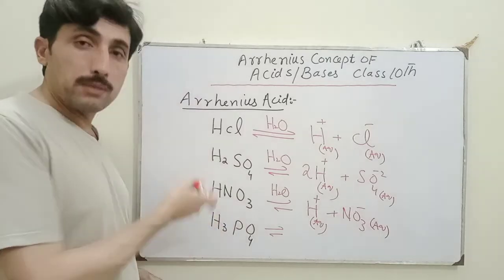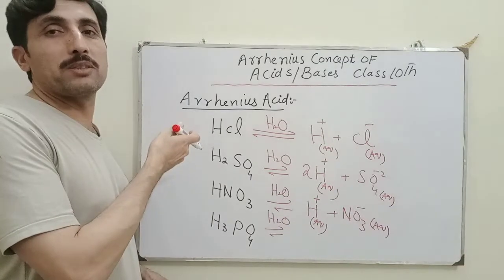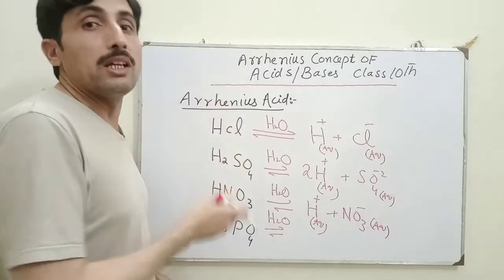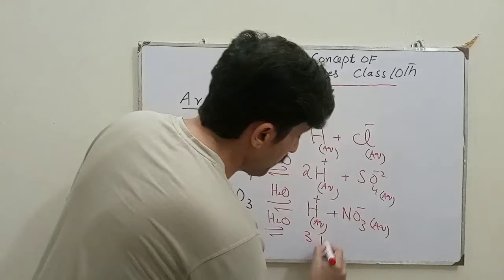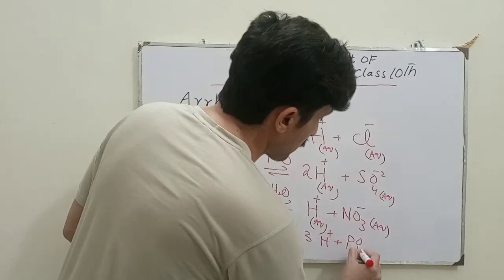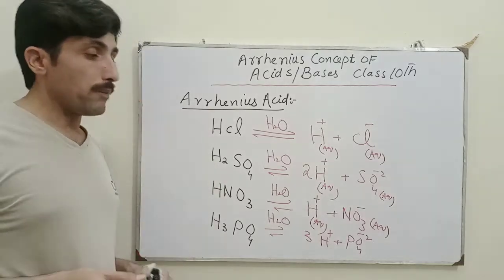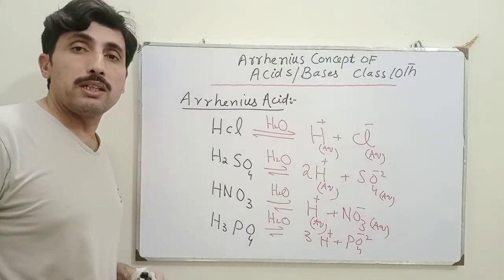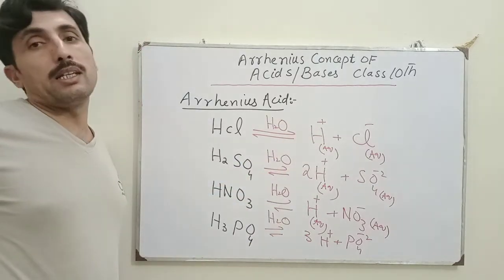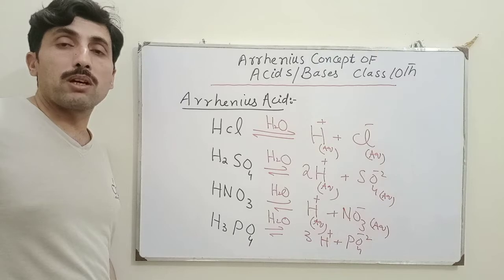3 hydrogen atoms on the reactant side. Again in the aqueous medium it will split, and as it contains 3 hydrogen atoms, it will produce 3 protons, and phosphate ion will be produced. So such compounds which split in aqueous medium or in water and produce protons will be called Arrhenius acids.